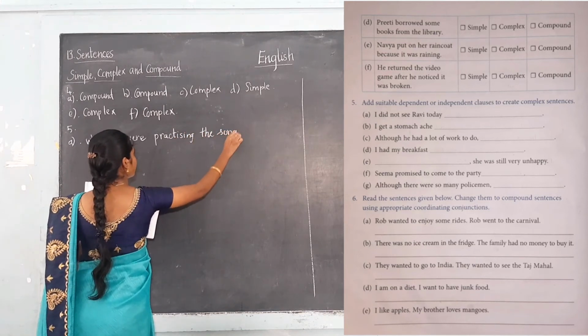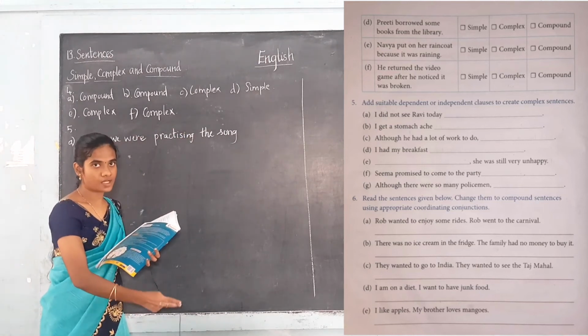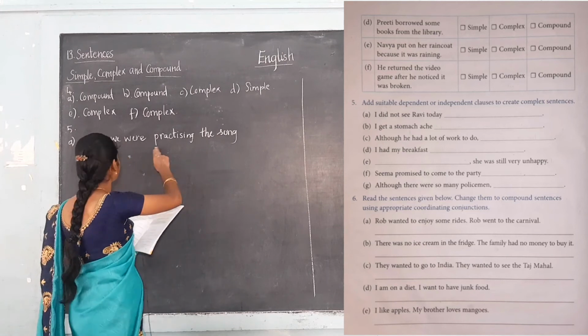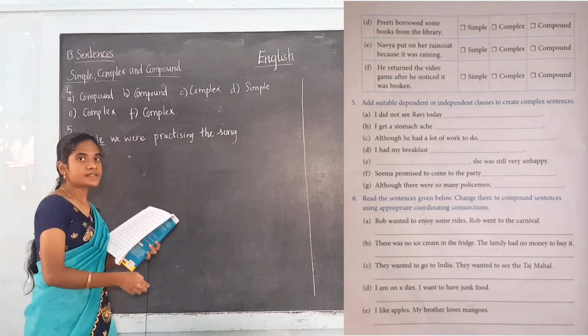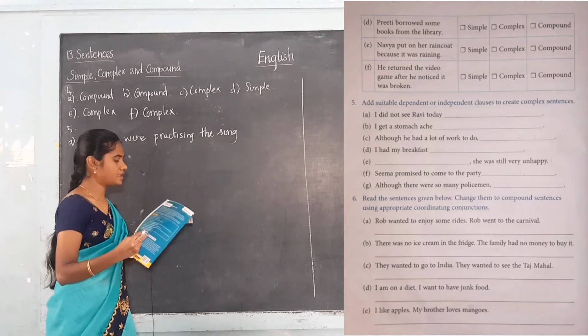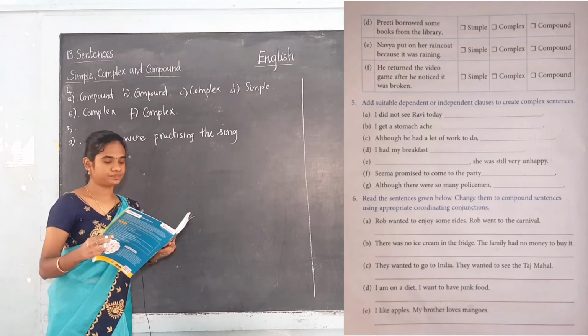So it is the dependent clause. In the question they gave the independent clause, so I have to write down the dependent clause. It starts with the subordinating conjunction, that is while. While we were practicing the song.